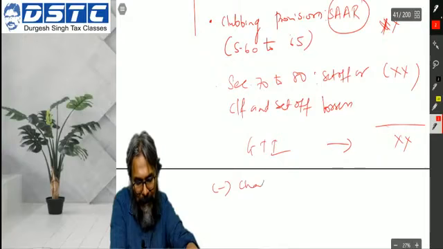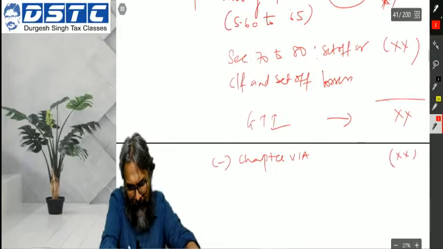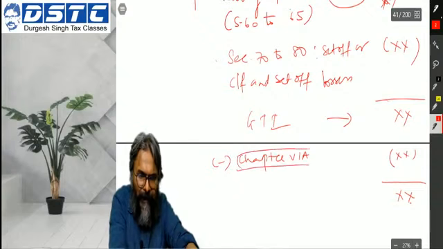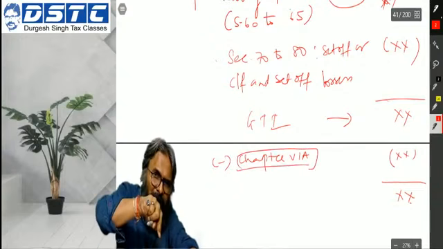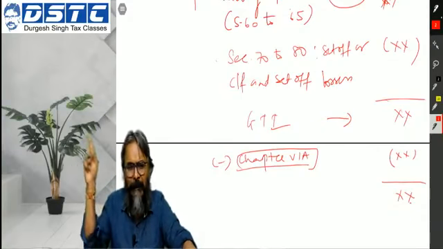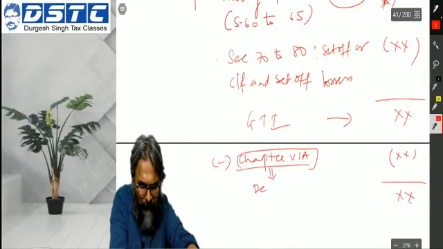Minus from this chapter 6A. Once you do set off and carry forward, you reduce the chapter 6A. So students, here is a deduction of chapter 6A. There are deductions that you get in the heads of income as well, and outside the heads of income also there is a separate chapter 6A deduction. Students, this deduction is to the person,